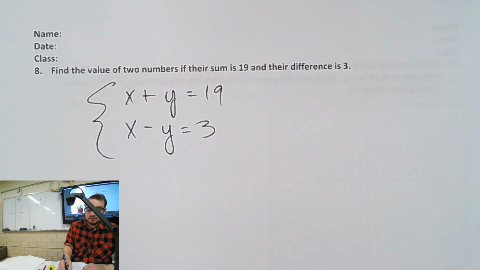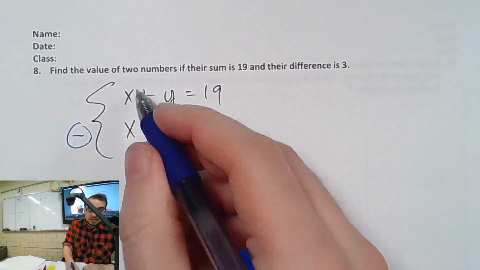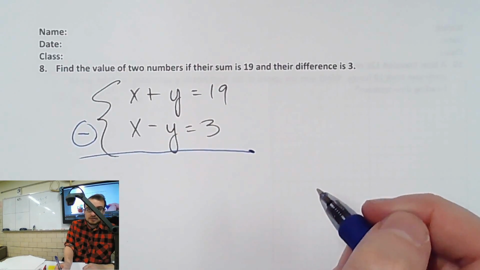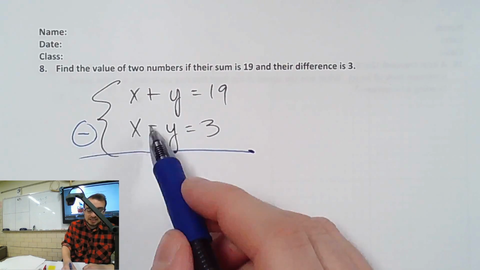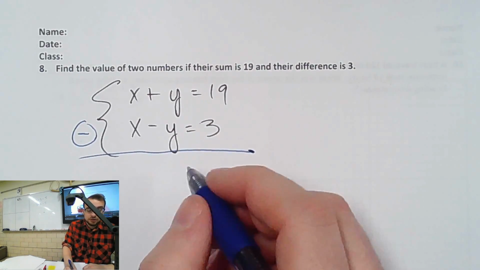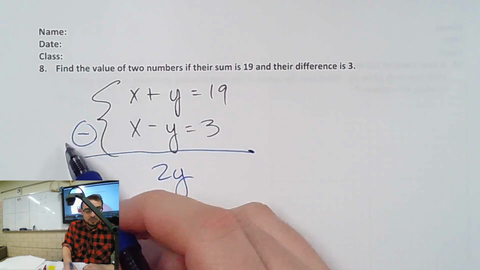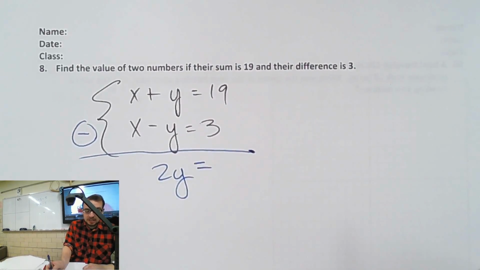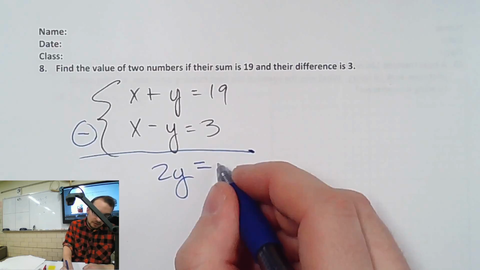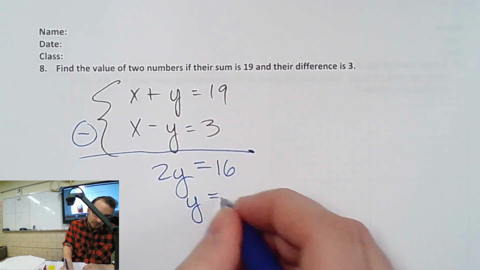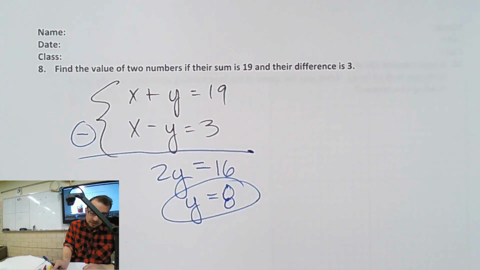Use elimination. Can I add or subtract to make things go away right now? Either, right? Subtract. If we subtract, what's x minus x? 0, so it goes away. What's y minus negative y? It's 2y, y plus y is what we get. Equal sign, 19 minus 3 is 16. Divide by 2. Y is 8.